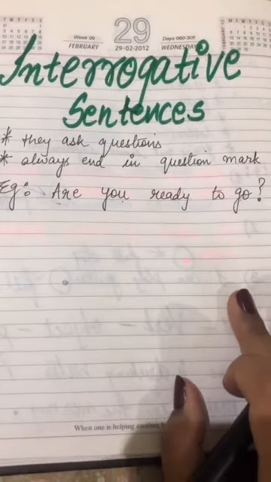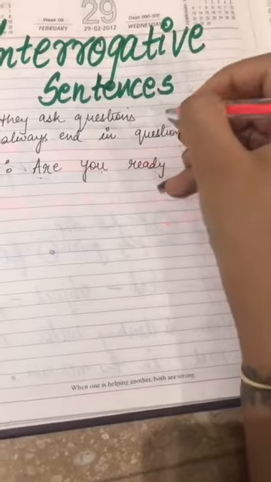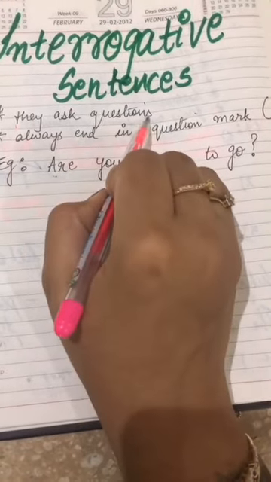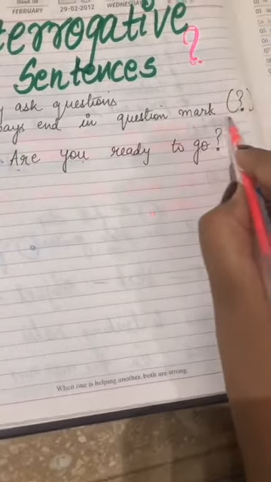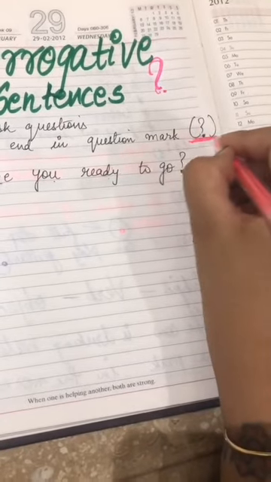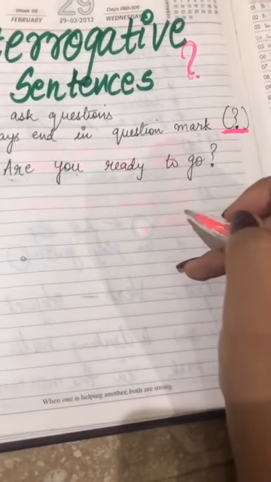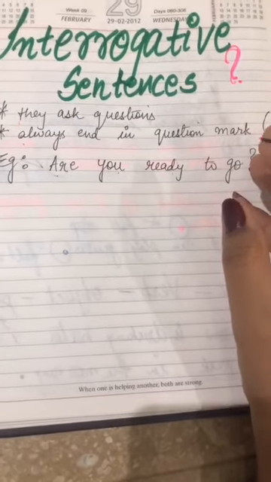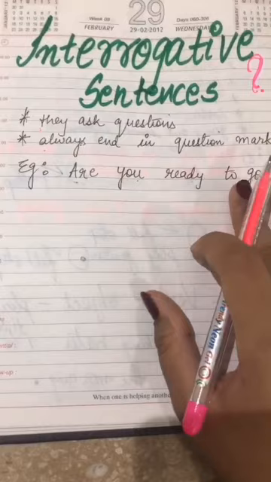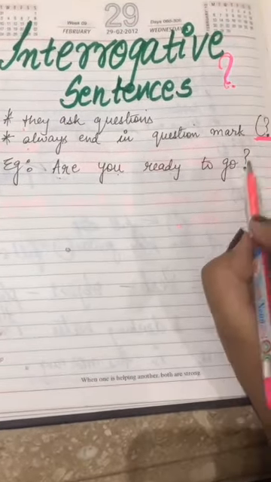So let's see what interrogative sentences actually are. Interrogative sentences are obviously question sentences. So I have written they ask questions. They are question sentences, and you need to remember that they end in a question mark. That's what your second point over here is, that they end in a question mark, and here is your question mark. And always remember that it cannot end in a full stop or an exclamatory mark, because you are asking a question. The answer you get might be in an exclamatory mark or a full stop. That's totally depending upon the question, but interrogatives will definitely end with a question mark.